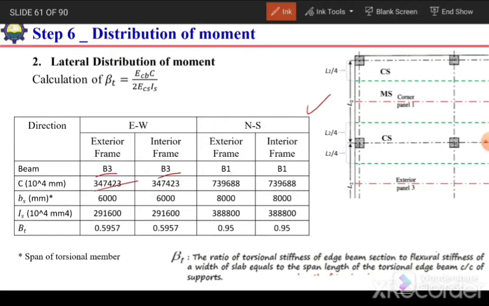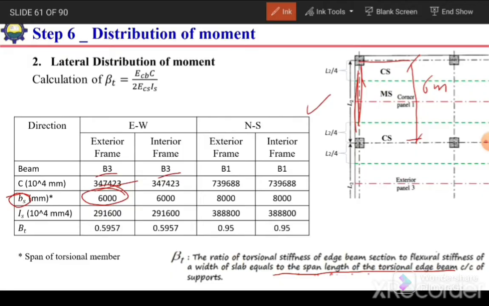And then we also need to consider this bs value. So bs, the width of the slab, is actually equal to the span length of the torsional edge member. Torsional edge member means this edge beam. So whatsoever is the span of the edge beam, the same will be the width bs. So if we talk about this B3, its span is from the center line of this column up to this one, it is 6 meters. So 6 meters will be the width of slab that will be considered to calculate the torsional stiffness ratio.